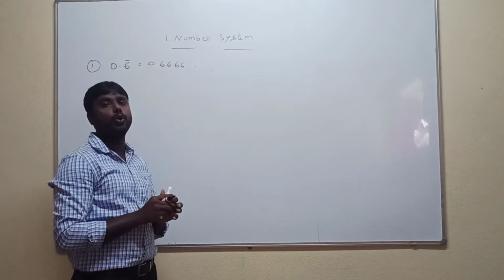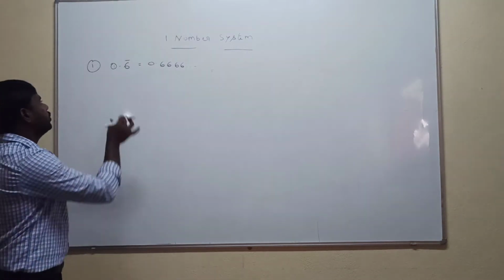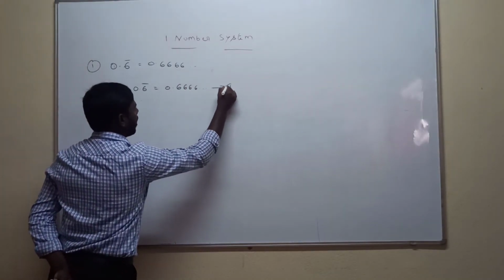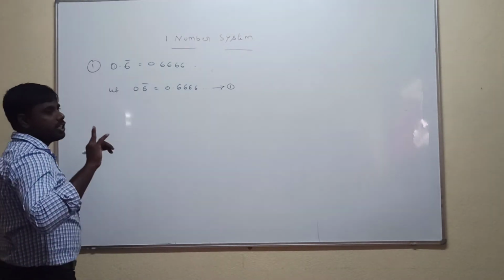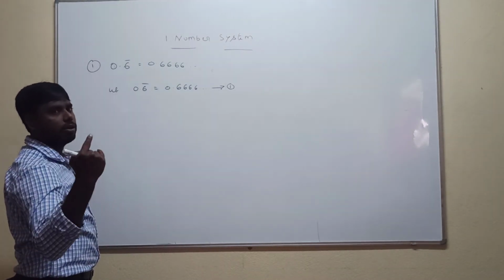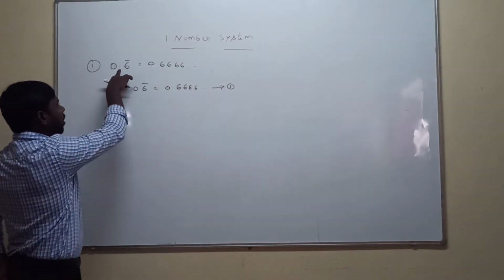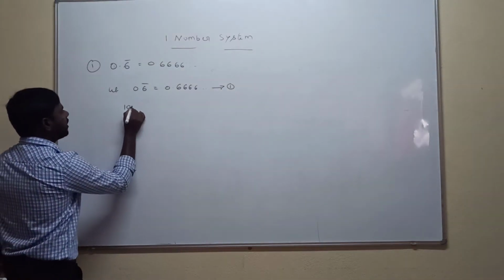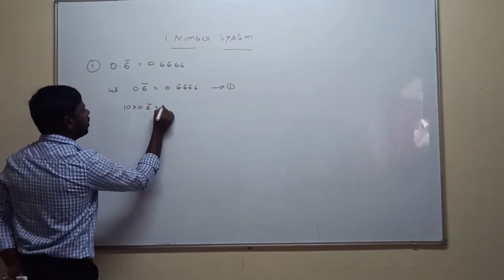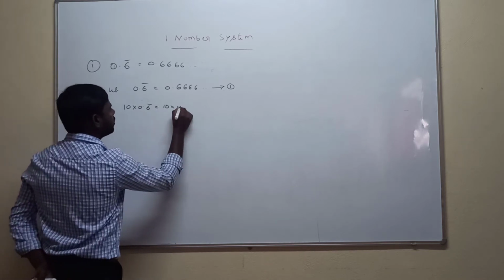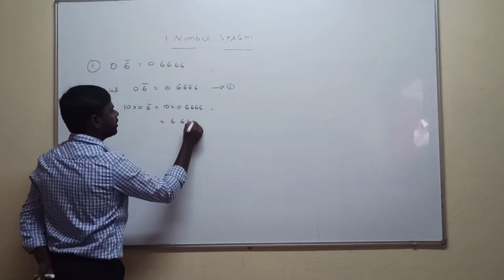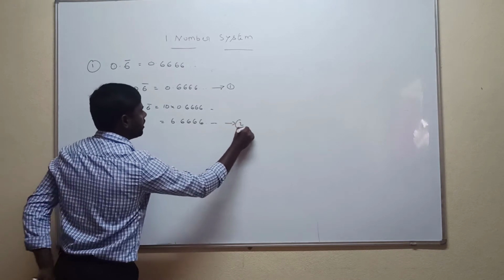Non-terminating decimal, how to convert it means, let 0.6 bar be written as 0.6666. Consider question number 1. What I told in the earlier question: decimal point of 1 digit is there, multiply with 10, divided with 10. So decimal after 1 point is there, multiply with 10. So multiply 10 into 0.6 bar. 10 into 0.6 bar value is 6.666.